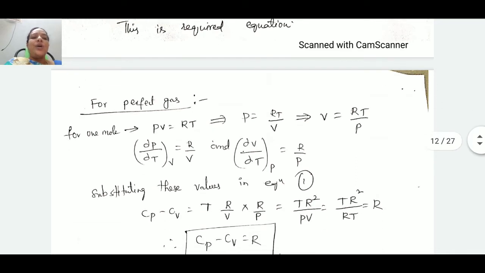Substituting these values in the first equation, Cp minus Cv is equal to T into R by V into R by P.